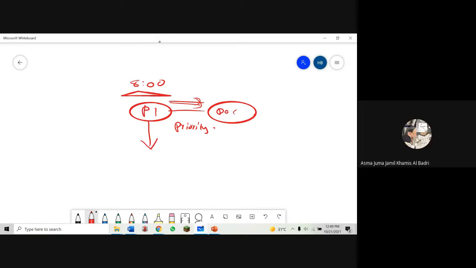See, at 8 o'clock in the hospital, there is only one patient. Do you want this patient to wait, or will you send the patient to the doctor directly? We will send the patient directly, so we will not look for the priority. When do we look for the priority? If patient 2 comes.